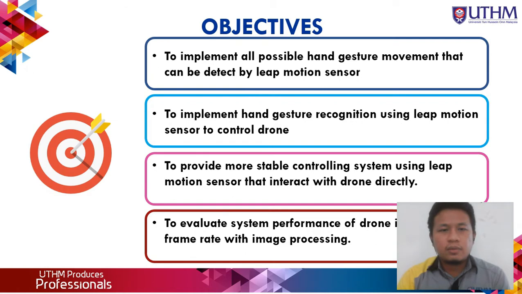For my objective, I want to implement all the possible hand gesture movements that can be detected with the Leap Motion sensor, and implement hand gesture recognition using Leap Motion sensor to control the drone, to provide a more stable controlling system using Leap Motion sensor that interacts with the drone directly, and to evaluate the performance of the drone in terms of frame rate with image processing.